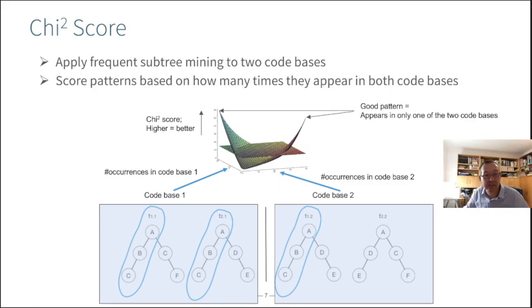So the idea is that we take some kind of cutoff value of chi-square, and we ignore all those patterns that have a chi-square score lower. And so we just keep those peaks which represent patterns which are more representative for one code base than the other one.